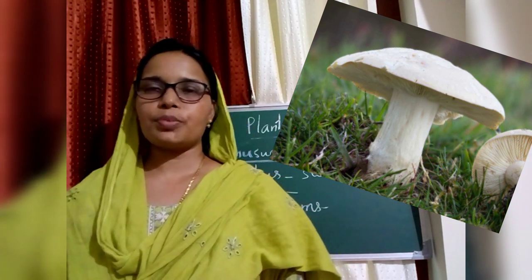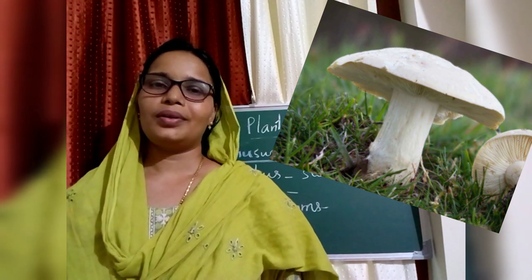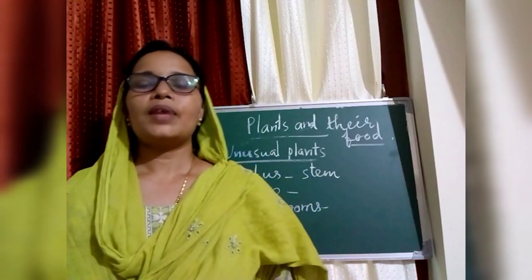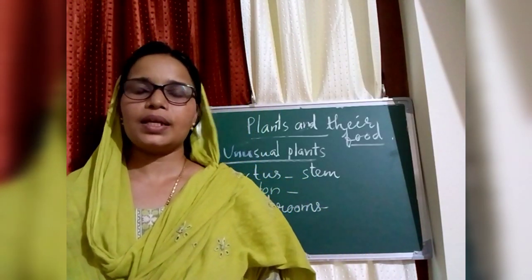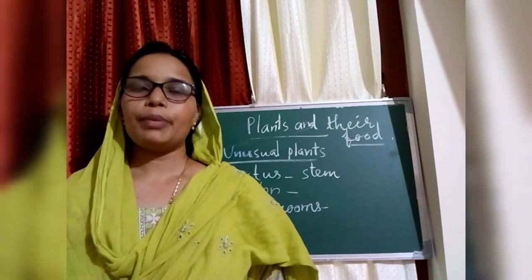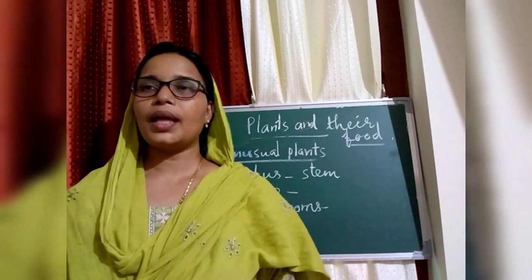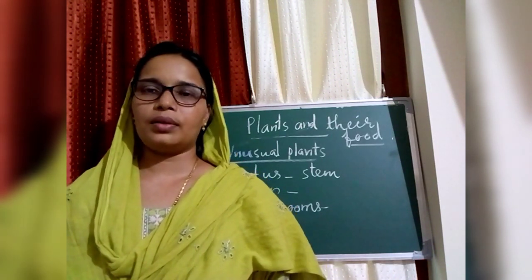Did you eat mushrooms? It is very tasty to eat. Did you eat? No. Try to eat. Then come to your lesson. What is the color? Pale yellow or white in color? Why are they getting white color? Because they lack something. What is it? They lack chlorophyll.